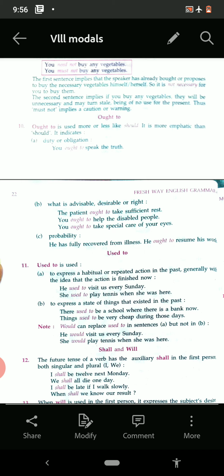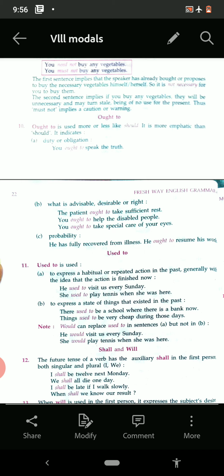Then the next one is shall or will. The future tense of a verb has the auxiliary shall in the first person, both singular and plural, I and we. I shall be 12 next month. We shall die one day. I shall be late if you walk slowly. We shall know our results.